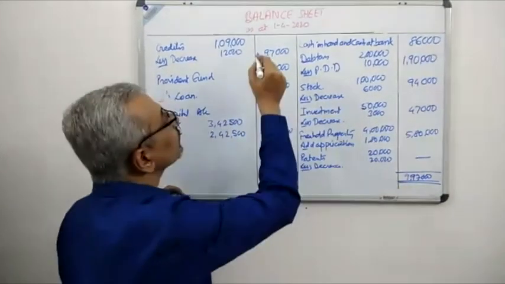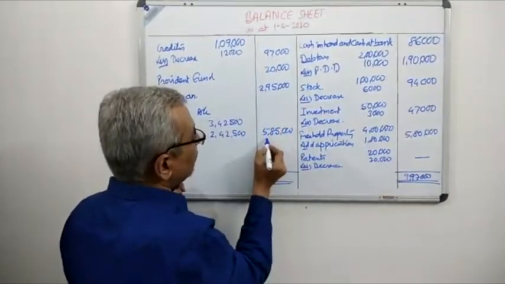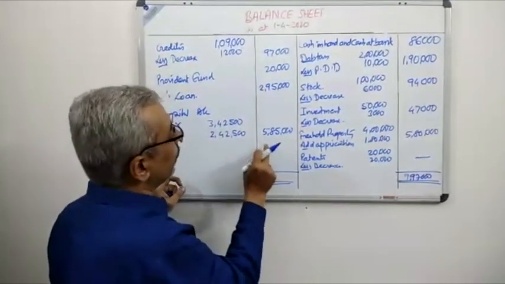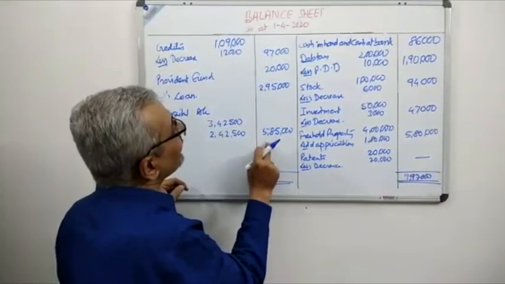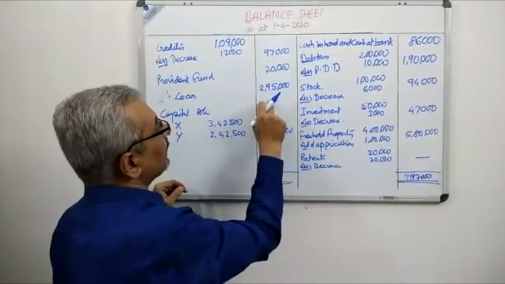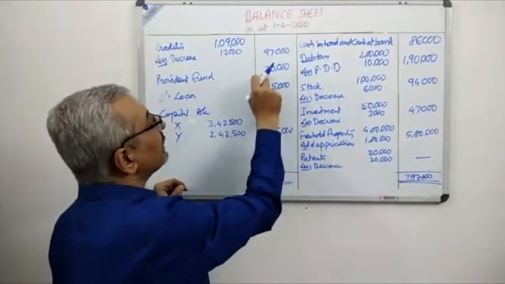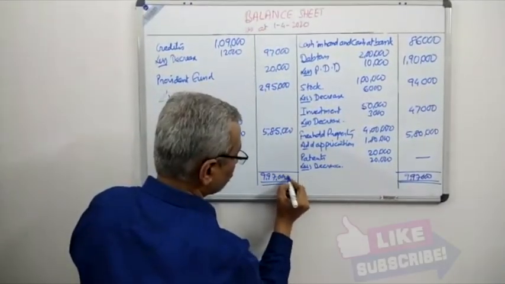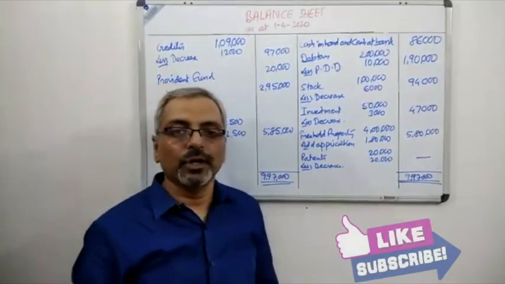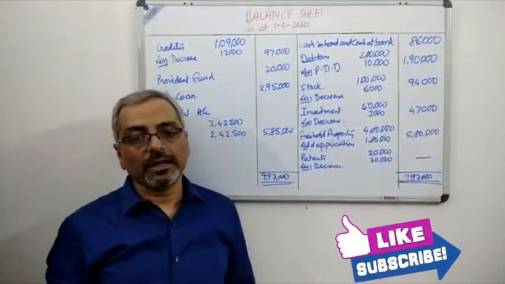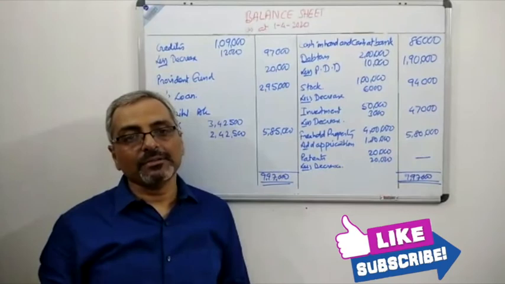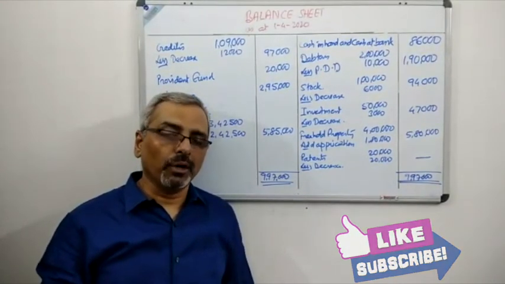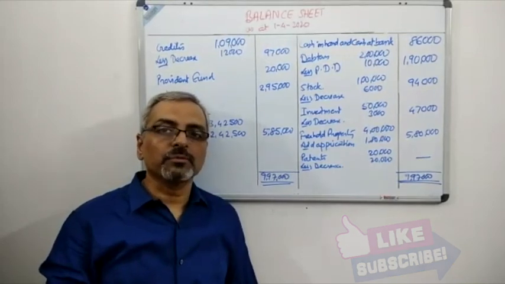So now let us see over here. 5,85,000 plus 2,95,000 gives us a value of 8,80,000. 8,80,000 plus 20,000 is 9,00,000. The total is over here 9,97,000. So the balance sheet of the firm after the retirement of Z tallies at 9,97,000. So this concludes sum number 16A of DK Goyal. We'll come up with more sums very soon.